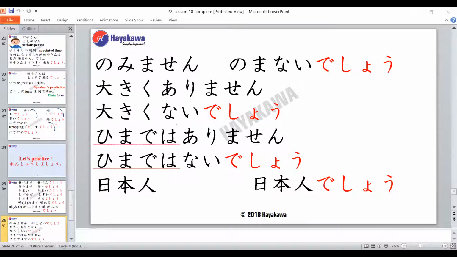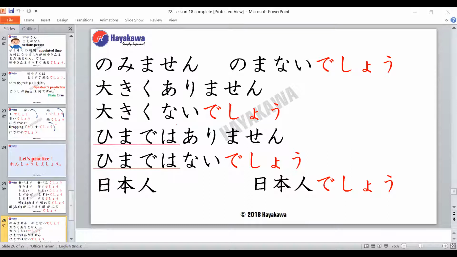The next word you have is Nihonjin, right? So the desho form will be Nihonjin desho. Very good, Siddharth. Because with a noun you just add desho as it is, right? So whether it be verbs or adjectives in a negative form, we always convert it to the plain form and we add desho.